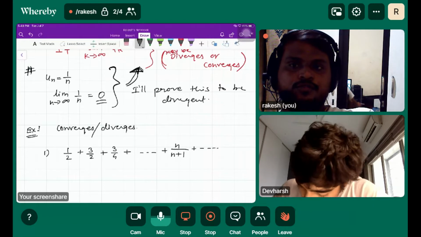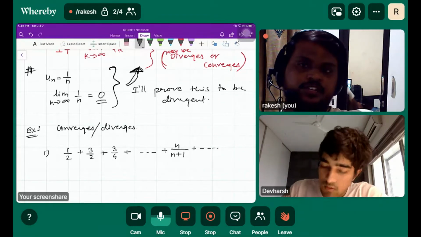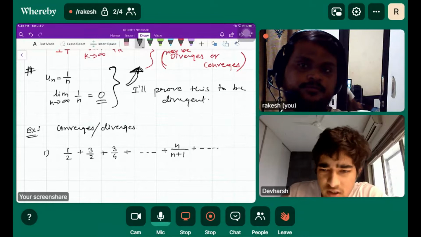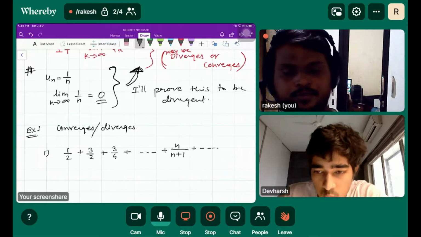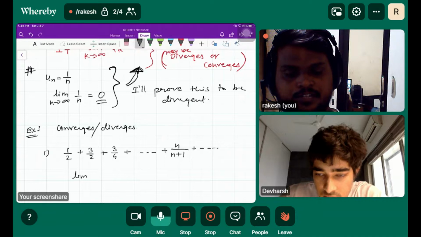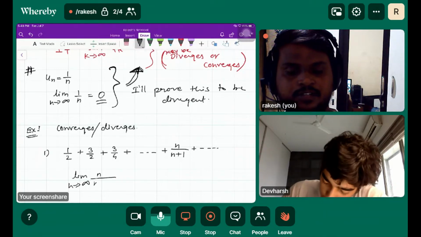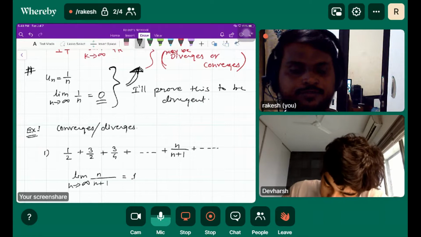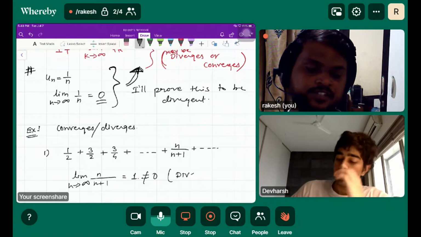You have to just check whether the series is decreasing or not. It diverges because the limit as n tends to infinity of n over n plus 1 is equal to 1. Not 0 means divergent.